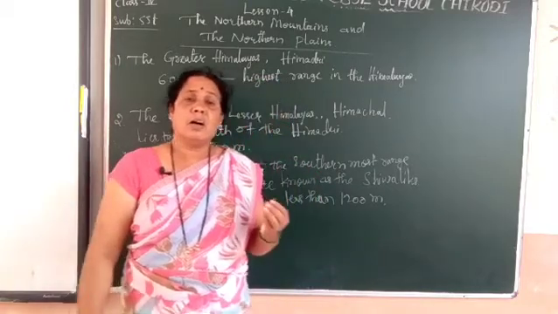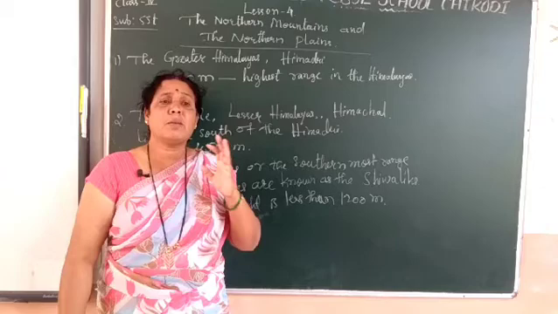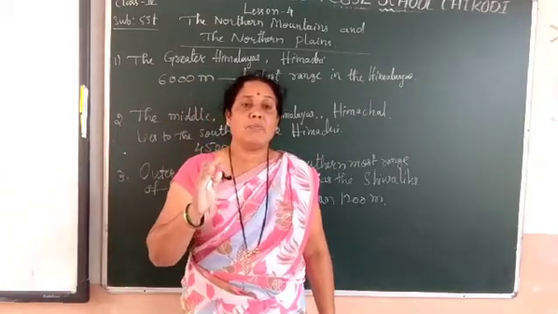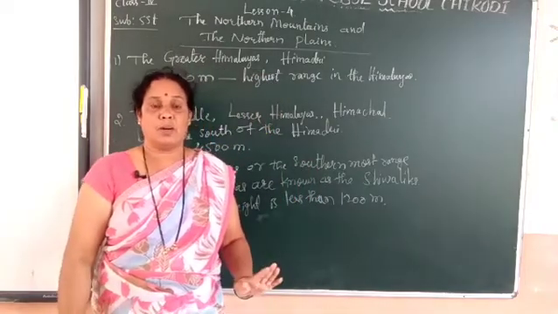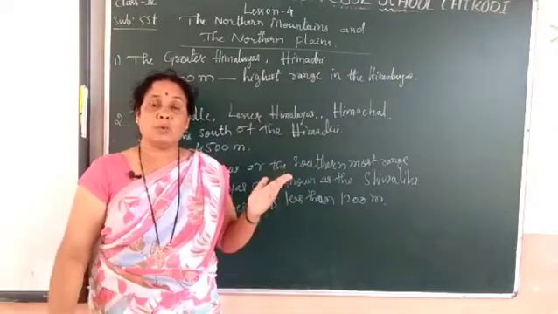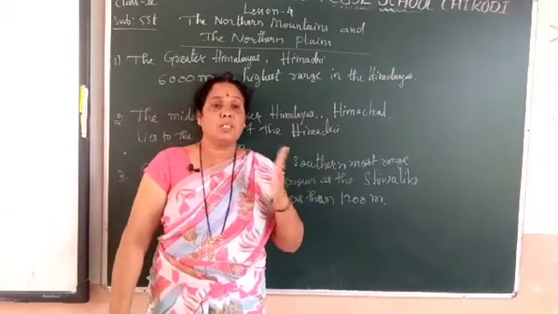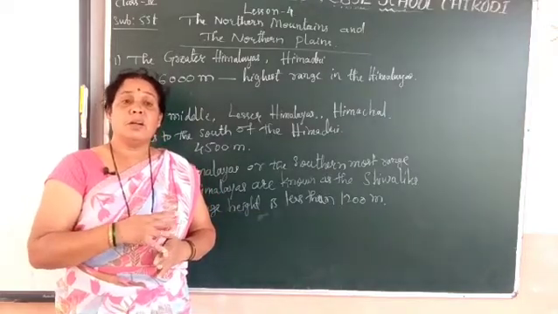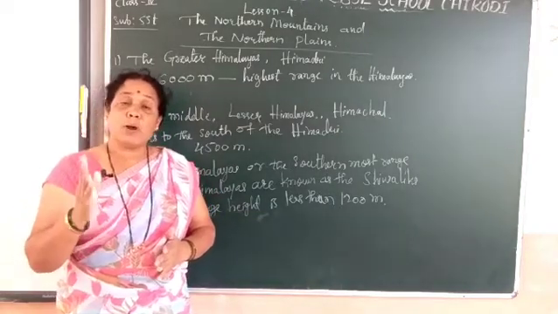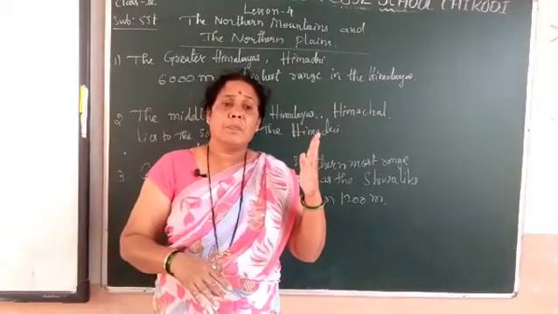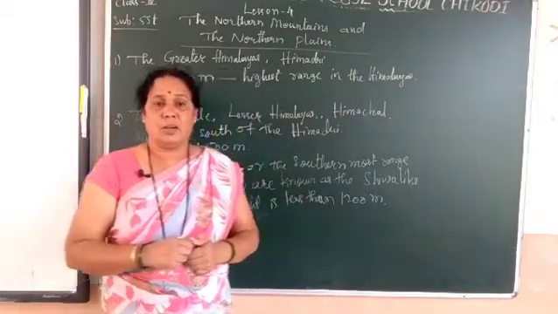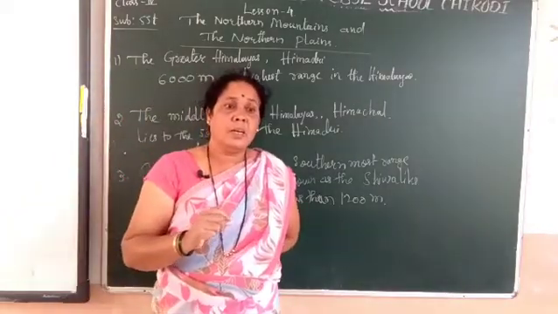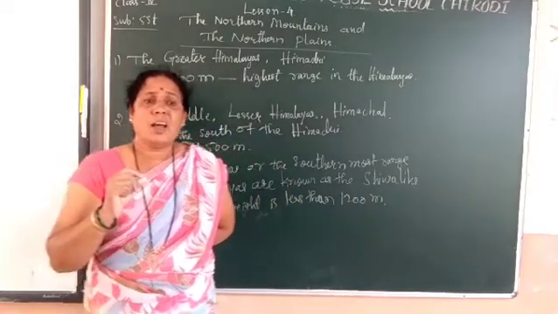The Himalayas are majestic mountain ranges. It is one of the highest mountain ranges in the world. It extends about 2400 kilometers from east to west, and its width varies from 400 kilometers in Kashmir to 150 kilometers in the northeast.